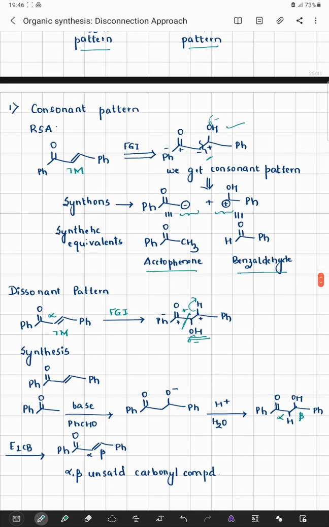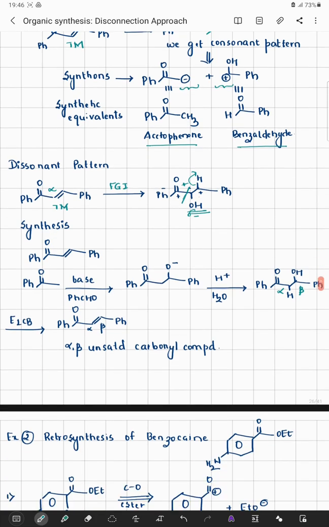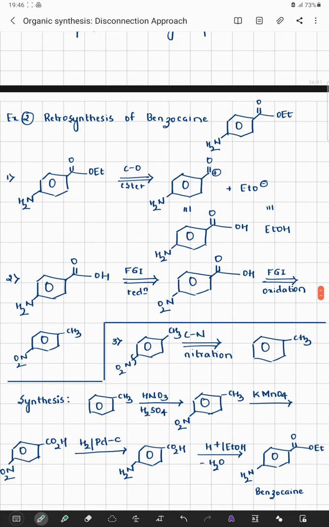In a consonant pattern, at beta position there is an introduction of an OH, whereas in the dissonant pattern, on the cleavage of the system, at an alpha position we have introduced an OH group. Consonant pattern is said to be superimposable system, whereas dissonant pattern is said to be non-superimposable system. Both these patterns are said to be imaginary systems through which we can just have an idea about the disconnection approach. Let us now try to understand the retrosynthesis of benzocaine.